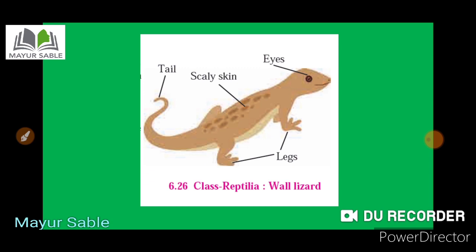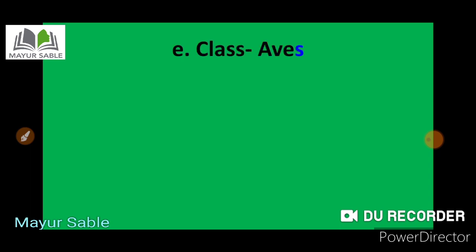Then the next class which we are going to study is the class Aves. Aves means birds. So those are the vertebrates, and they are completely adapted for the aerial mode of life. Remember, those are warm-blooded, and what does it mean by warm-blooded? That they can maintain their body temperature constant, although the temperature of the surroundings changes.